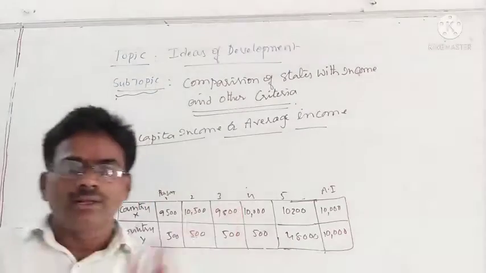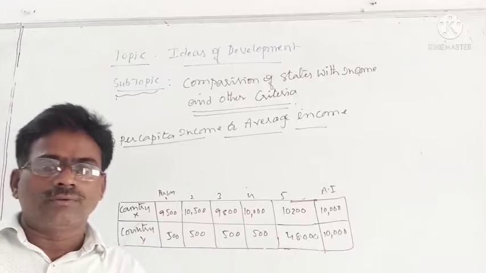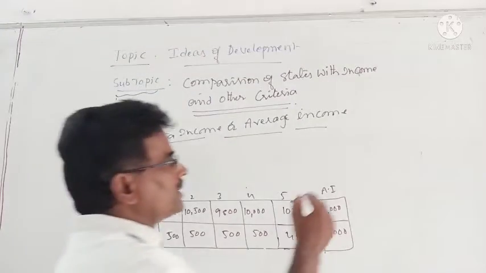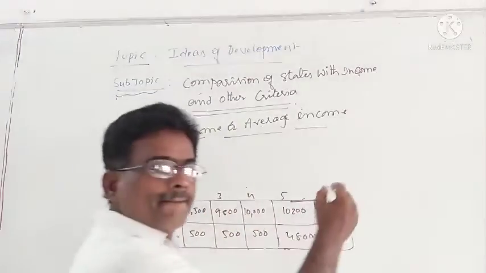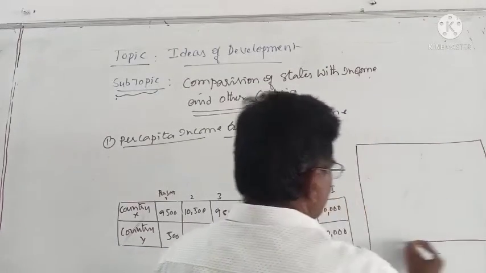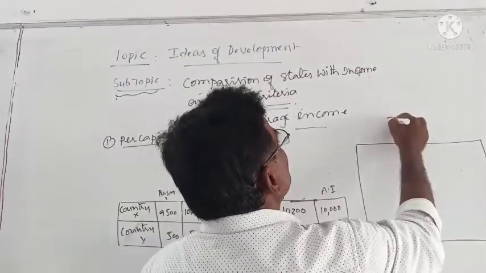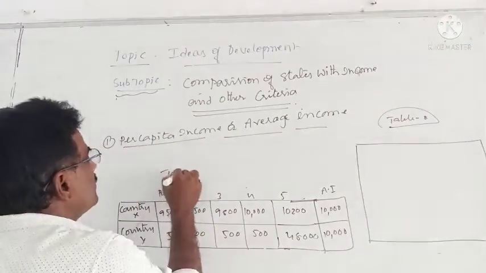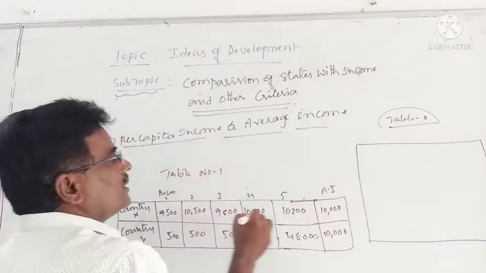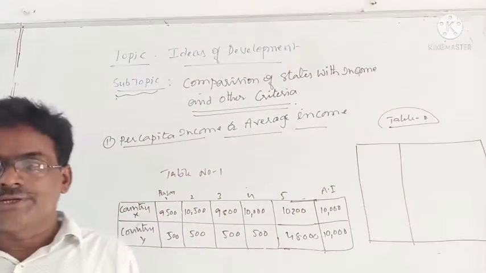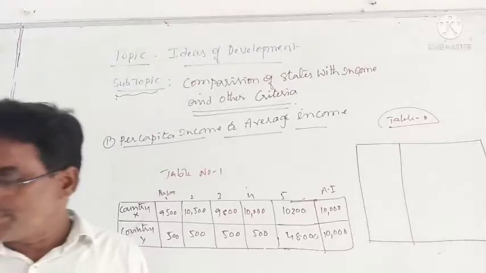Sir, if you take a similar thing when you are comparing our states, just look at that. If you are going to compare, take another table. This is table number 2, or graph number 2, table number 1, right? Here, with income we are comparing the states.